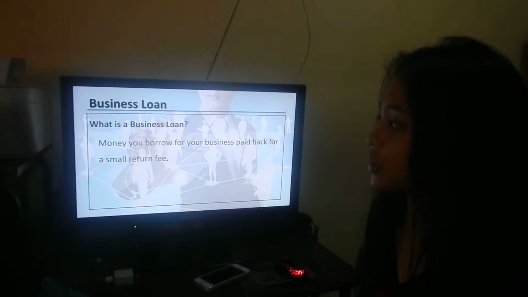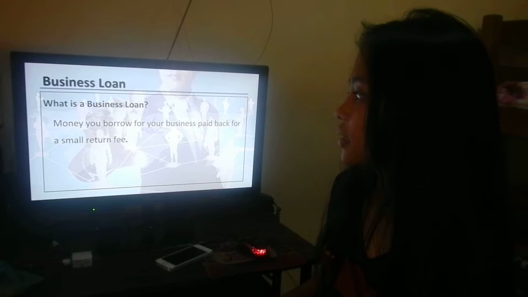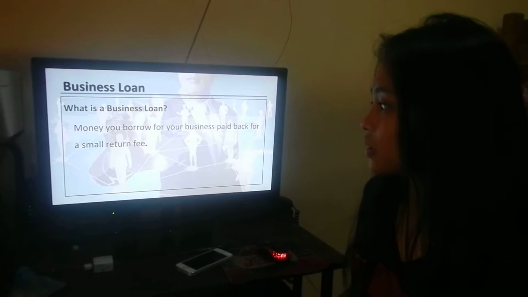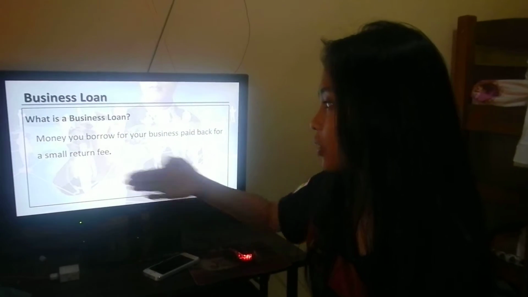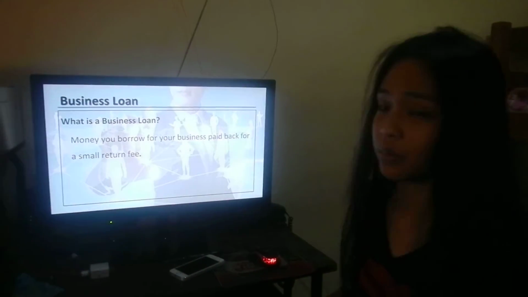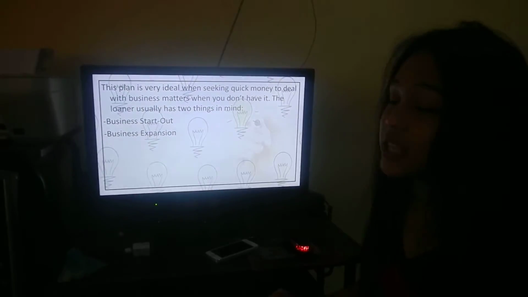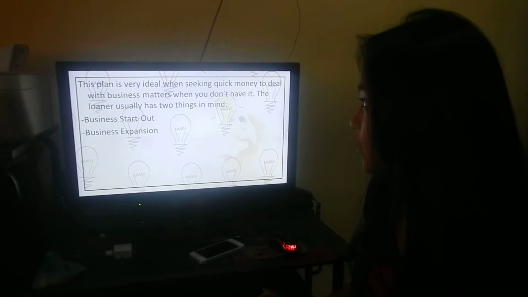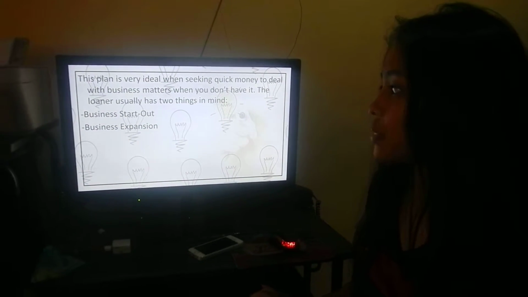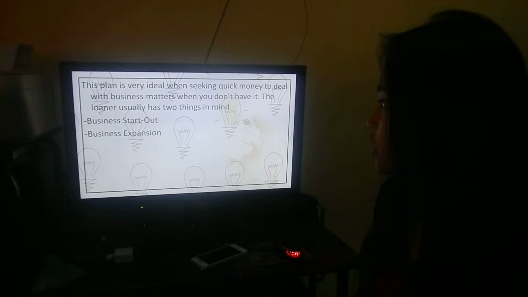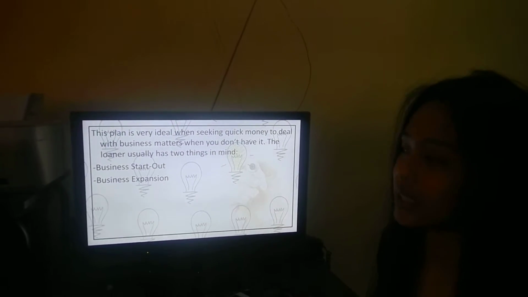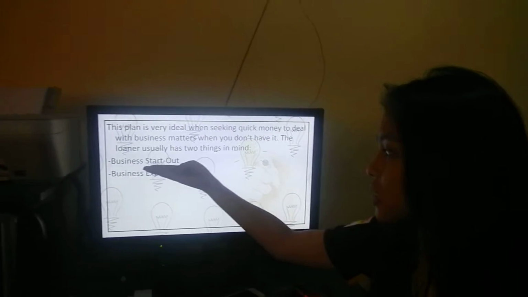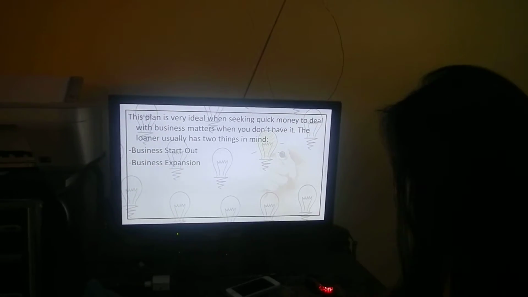The next loan we're going to discuss is the business loan. What is a business loan? A business loan is where you borrow money for your business, paid back for a small return fee. This plan is very ideal when seeking quick money to deal with business matters when you don't have it. The loaner usually has 2 things in mind: business start-up and business expansion.